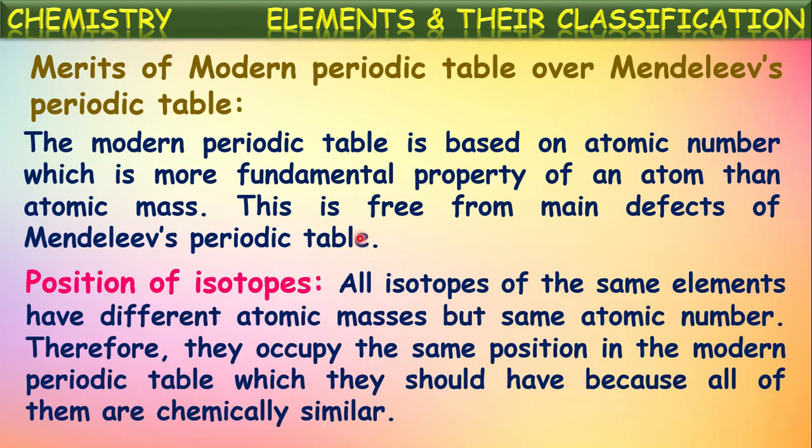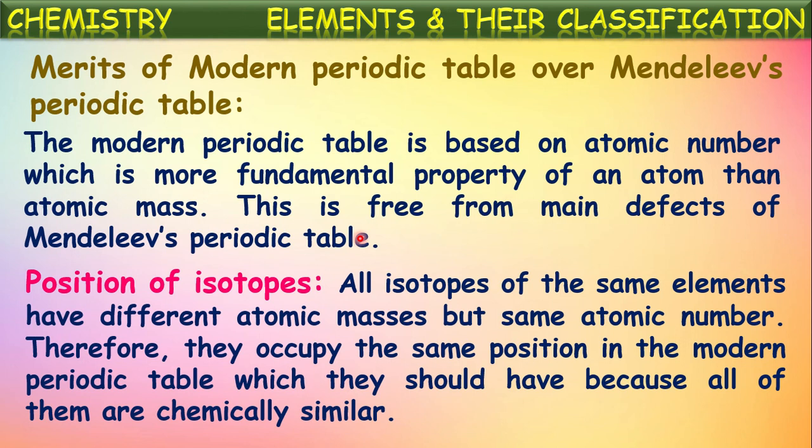For suppose, position of isotopes. We know what is meant by isotopes: atoms with the same atomic number but different mass numbers. So according to Mendeleev's periodic law, the elements with different mass numbers should be provided different places. If you see hydrogen, it has three isotopes, isn't it? Protium, deuterium, and tritium. For these three, positions should be given in the periodic table, but he could provide only one place. So this is one of the drawbacks in Mendeleev's classification.